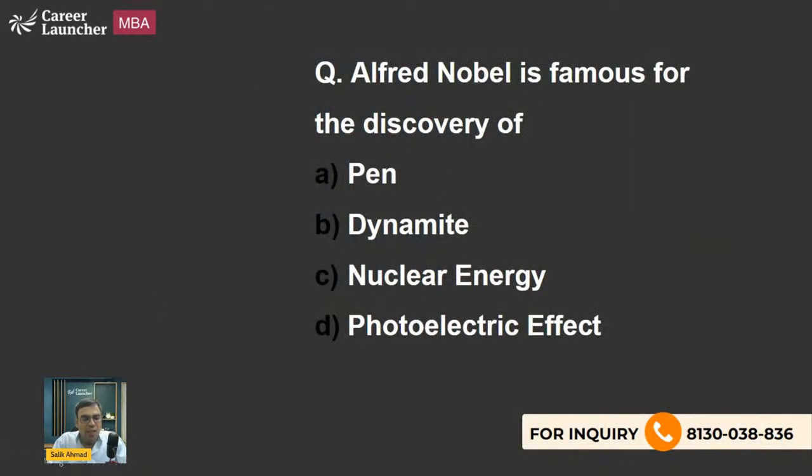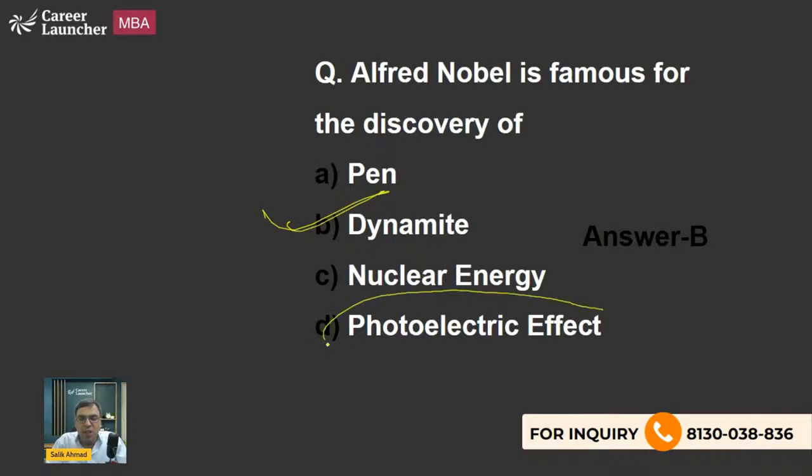The next question says, Alfred Nobel is famous for the discovery of what? This is also a very famous question being asked in different exams. Pen, dynamite, nuclear energy, photoelectric effect. You have to answer the question, and I hope you can answer it very easily. The answer is dynamite, and B is the right answer to this question.